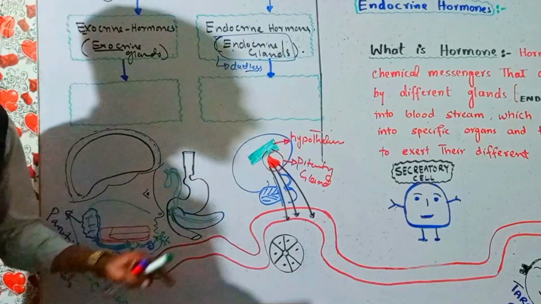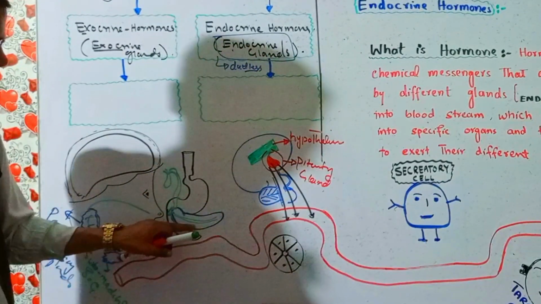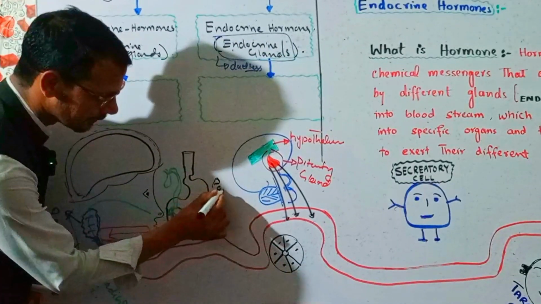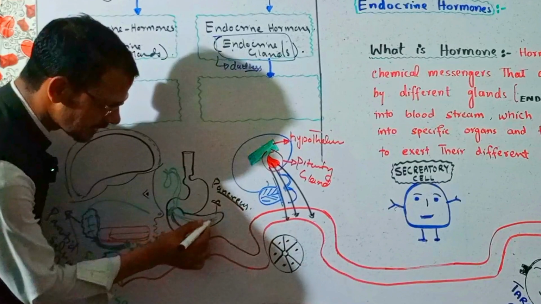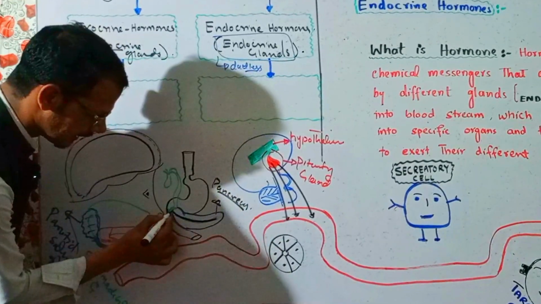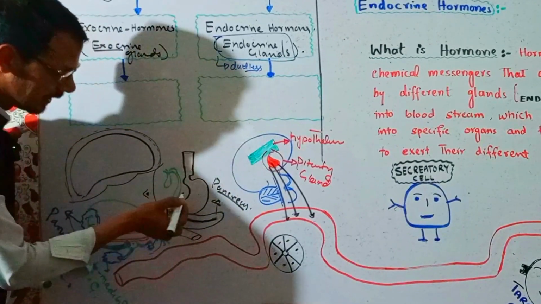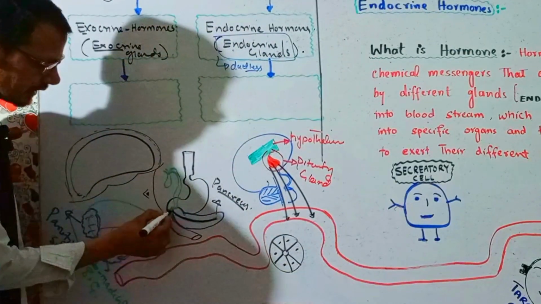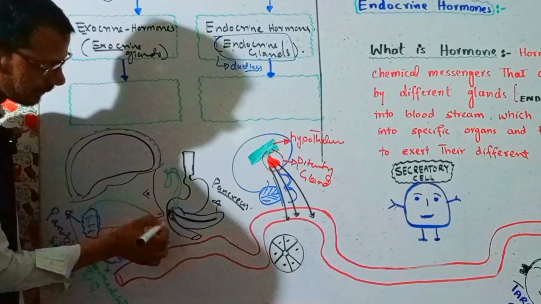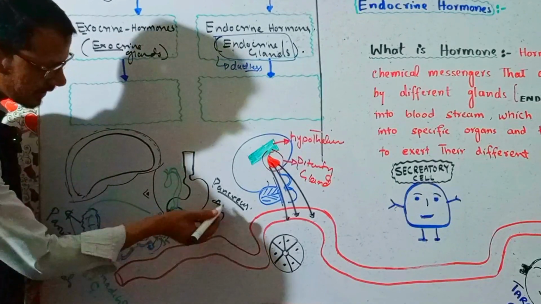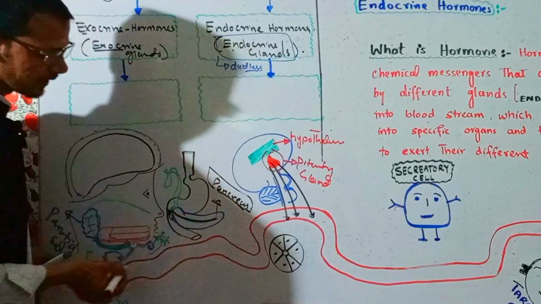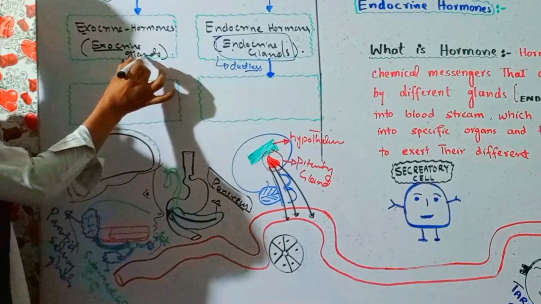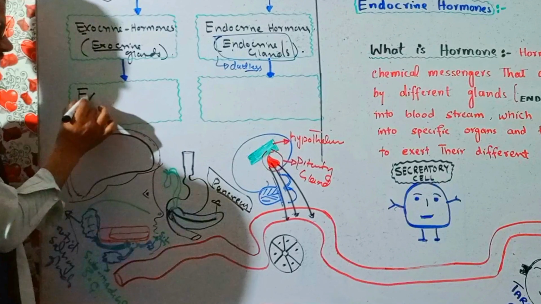Another example is the pancreas, and the pancreas is dual functional. It has the activity of endocrine as well as exocrine. For example, this is the pancreas. The pancreas has this pancreatic duct, which combines with the hepatic bile duct, forming the common bile duct, and at last it opens into the duodenum. So it has a specific duct, and it also functions as an exocrine gland. These exocrine glands in the body form the exocrine system.